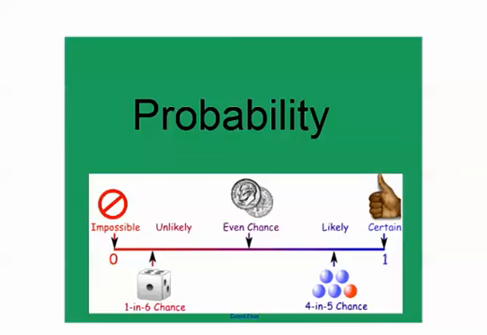All right, so we're going to talk about probability. You have probably talked about probability in other years, probably starting in maybe 3rd or 4th grade. So you probably have a good idea that probability talks about the chance of something happening. When we talk about something being impossible, it has a 0% chance of happening. So it is impossible that I would be a middle schooler because I've already been a middle schooler, so that's a 0% chance of happening.